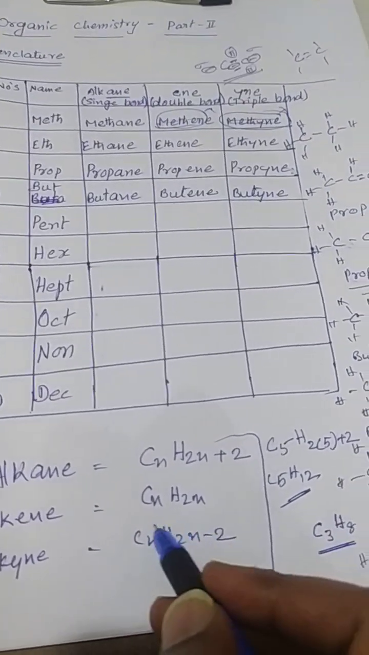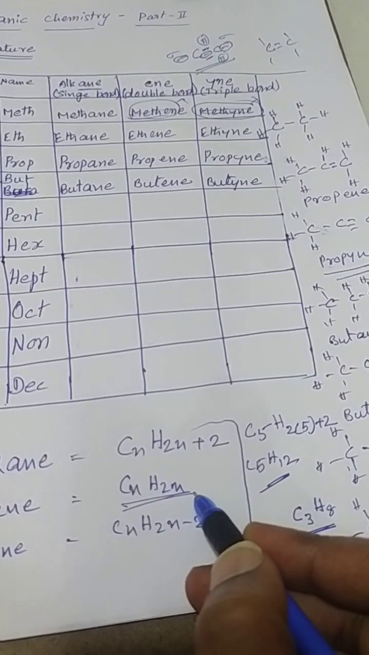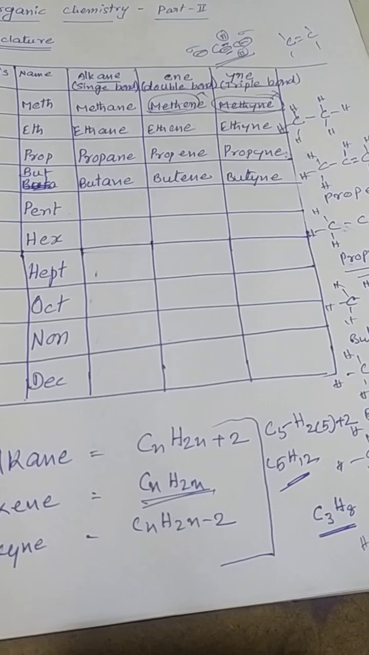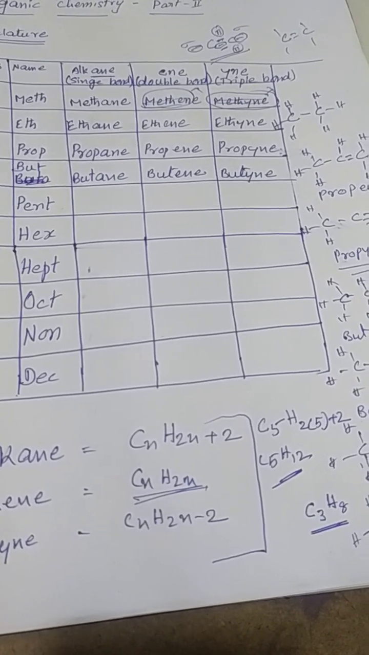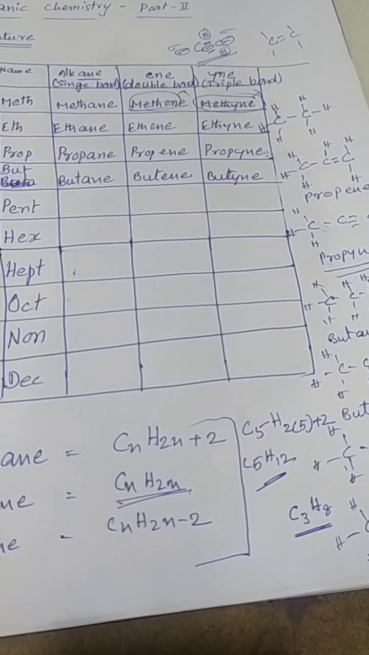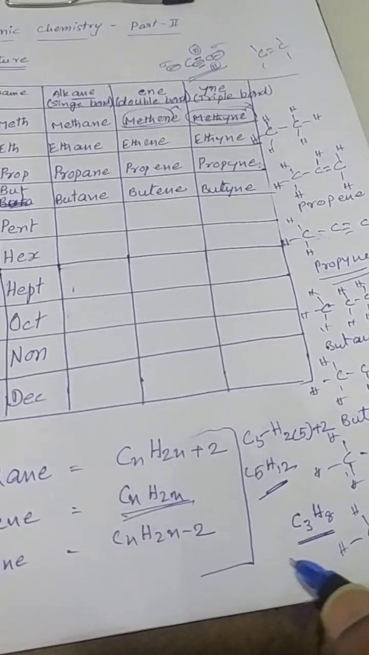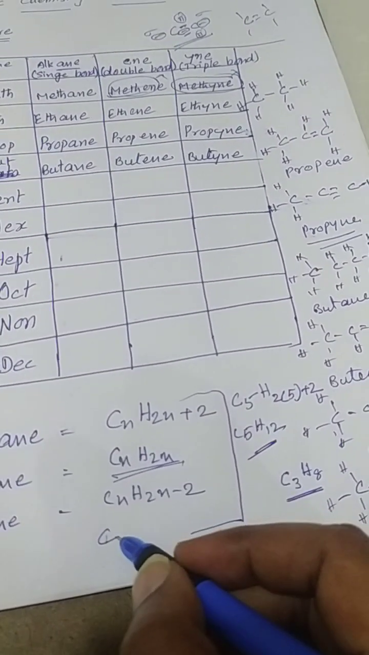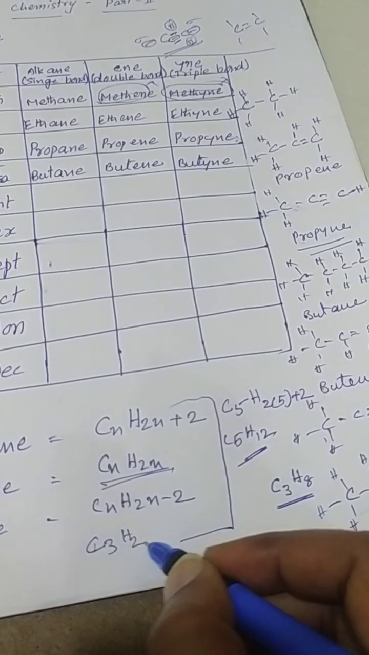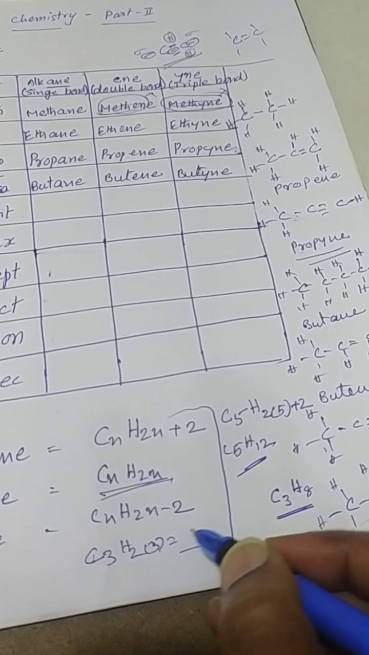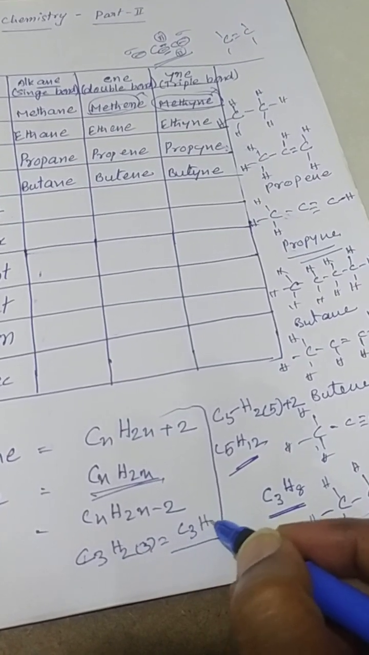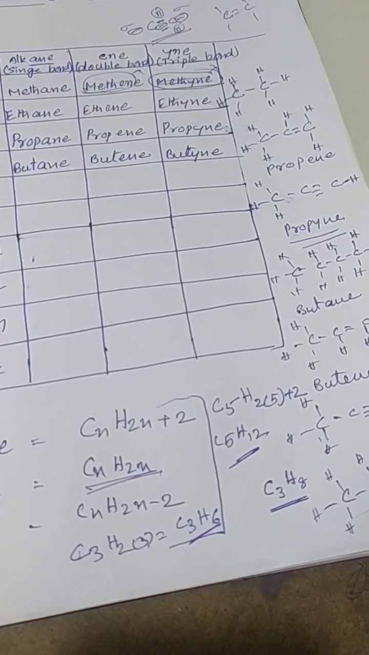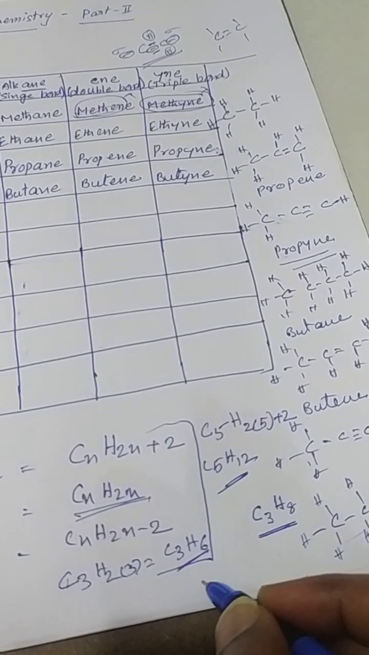Furthermore, CnH2n is alkene. That means if there is any double bond present, then 2 hydrogens get reduced. For example, with CnH2n, if I take propene, C3H2 into 3, that is C3H6. That is the formula for propene. Let me show you the structure.